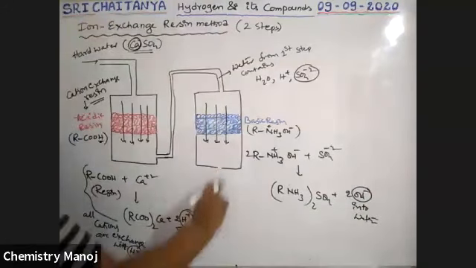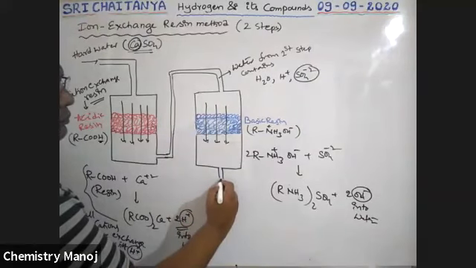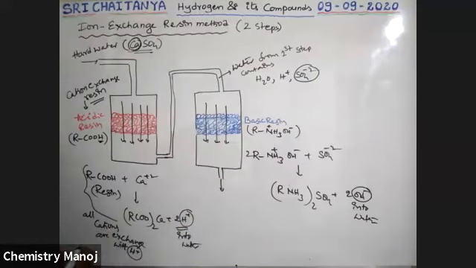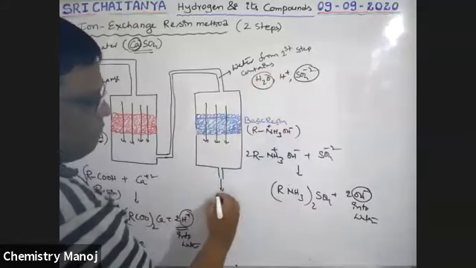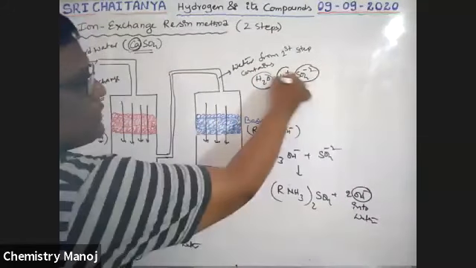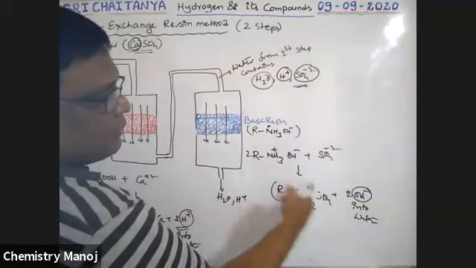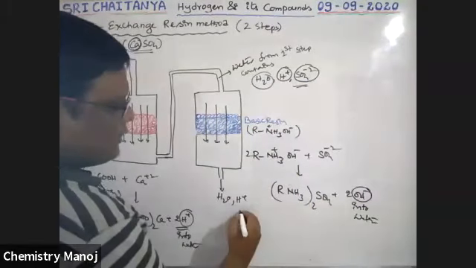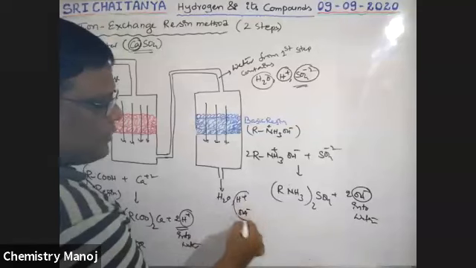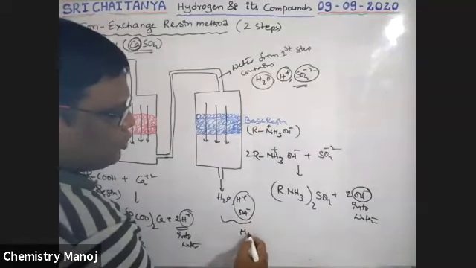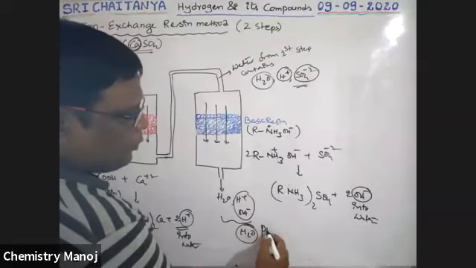So the coming out water has, see here, water, no change. H plus ions are there, no change. But the SO4 minus 2 ions are replaced with OH minus ions. H plus and OH minus is nothing but H2O. That means it is the purest form of water.